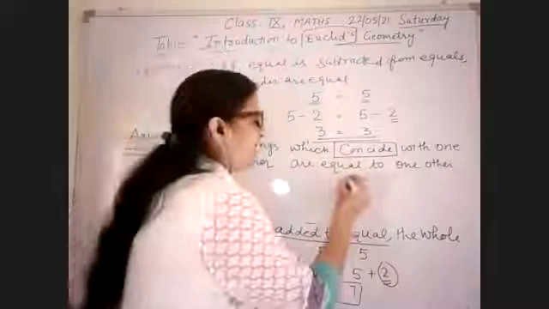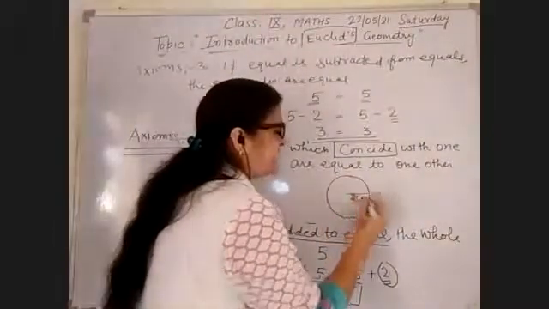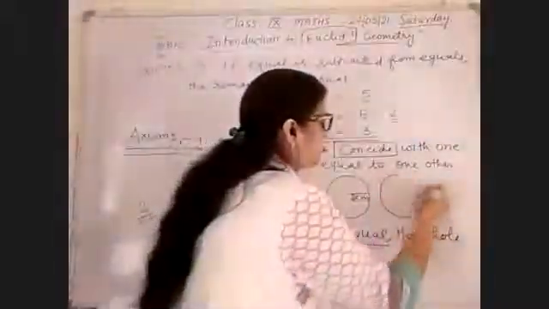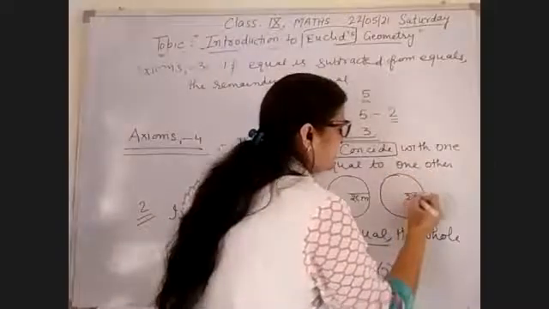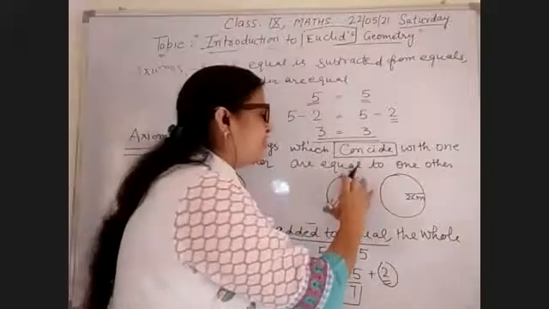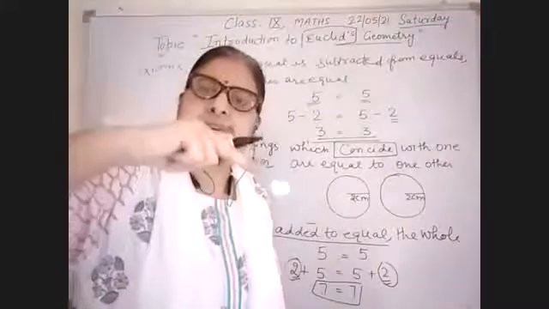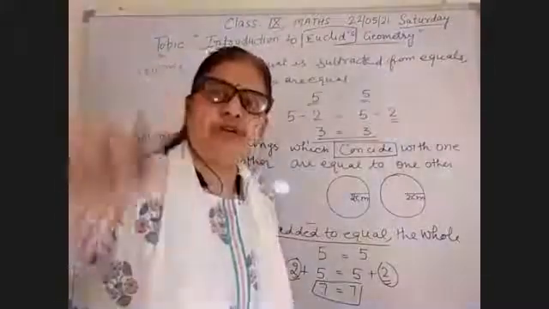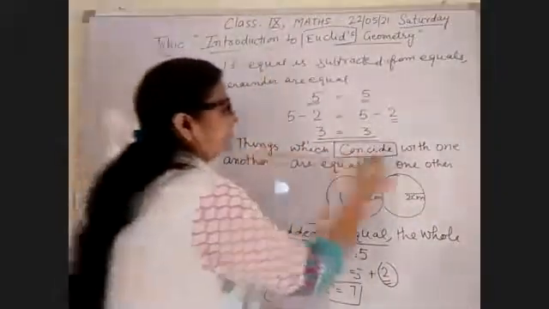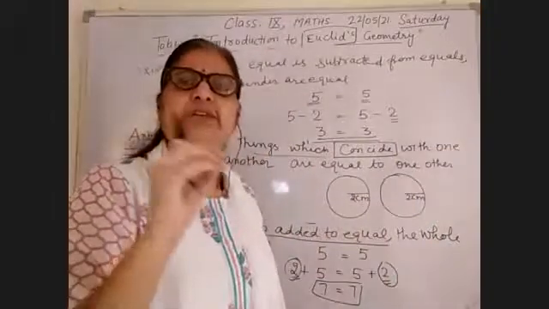For example, I have taken a circle with a radius of 2 centimeter, and another circle I have also taken with 2 centimeter. Their radius is the same. When I cut this circle and put it on the other circle, it overlaps all the boundary. It will cover.